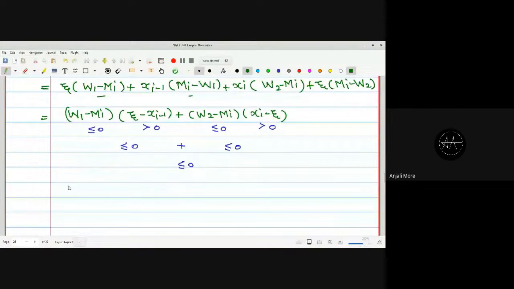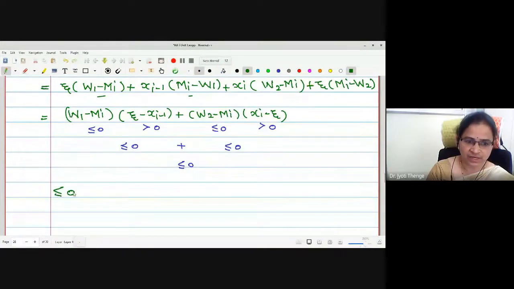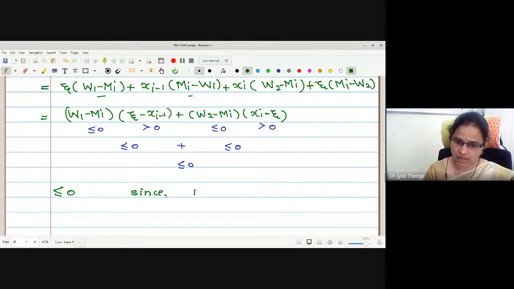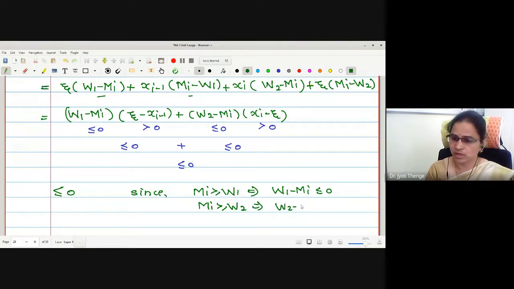Therefore, here I will write directly less equal to 0. And what is the reason? Since Mi is greater equal to W1, this implies W1 minus Mi is less than or equal to 0. Mi is greater equal to W2, so W2 minus Mi is less than or equal to 0.